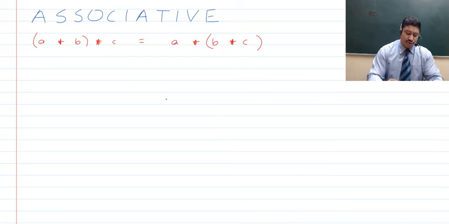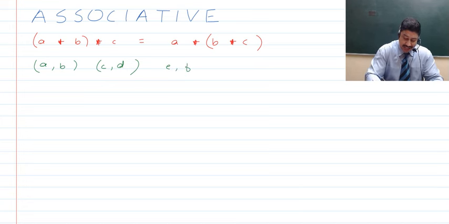Now guys, we will talk with respect to this operation that we have here at hand. So if we talk about now (A, B) to be the first ordered pair, (C, D) to be the second ordered pair, and let us consider (E, F) to be the third ordered pair, then when we talk about the binary operation, we will first be doing the binary operation of the first with the second, and then after we get the result, we will do the binary operation with the third.